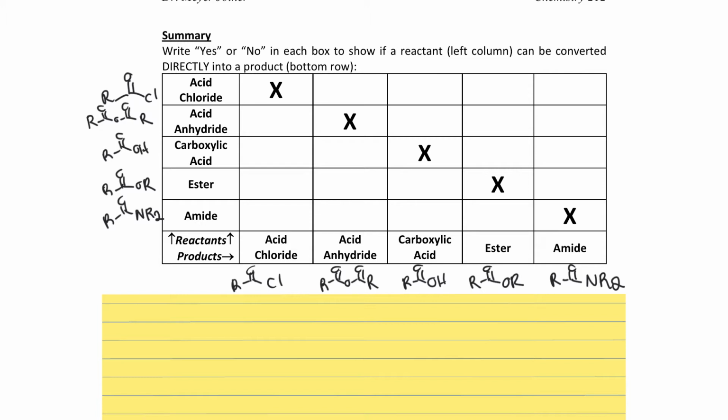Now let's go through this. What was nice about this table is that we've been spending all this time talking about what other things can do. We haven't really taken time to point out what they can't do and then put it all together. So start at the top. Acid chloride, what can they do? Well, they're not going to turn into themselves. So that's why there's X's all along this diagonal. But can acid chlorides become anhydrides? Actually, acid chlorides can become all of the things that we talked about. So that's an easy one. That's a yes all the way across.